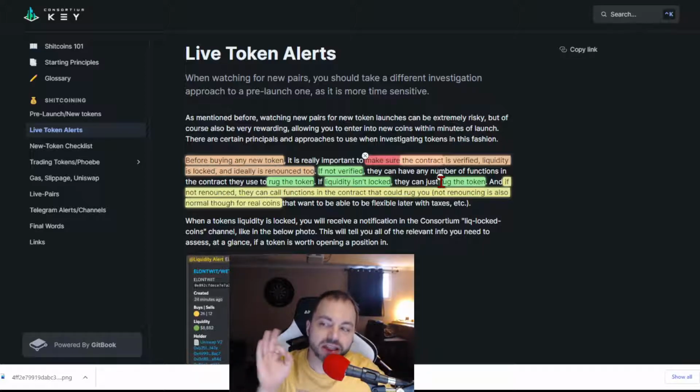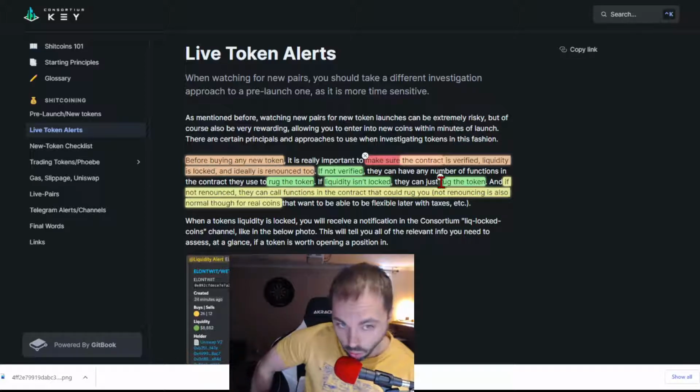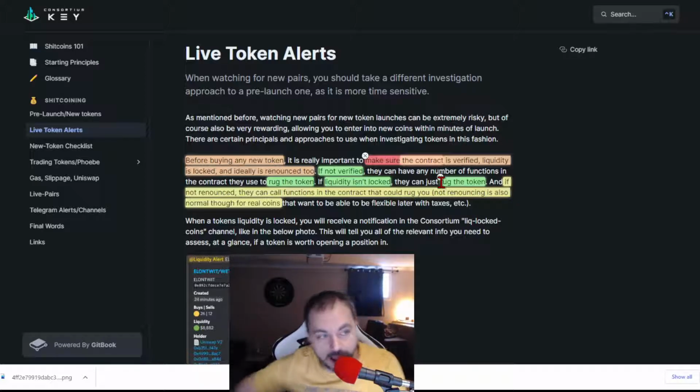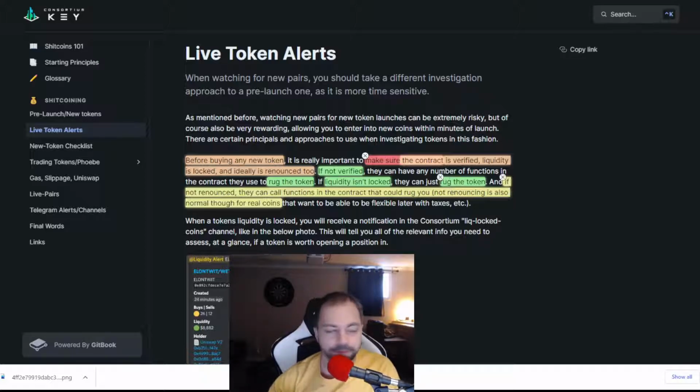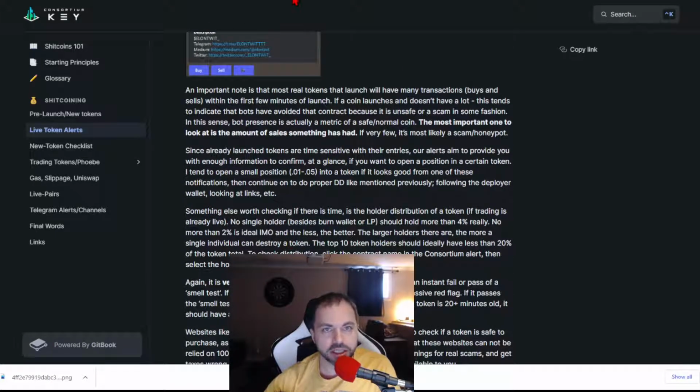But the thing about renouncing it is this: if it's not renounced, which is not always the worst, they can call functions in the contract that can rug you, yes, but not renouncing it is normal for coins. Because they can alter the code later on for, say, taxes or if they want to be more flexible, put more utility into it or integrations. And that's it. So there's a lot of information in here.